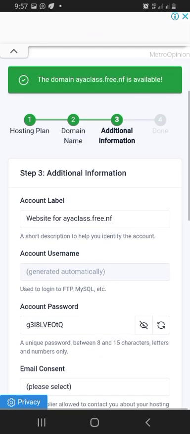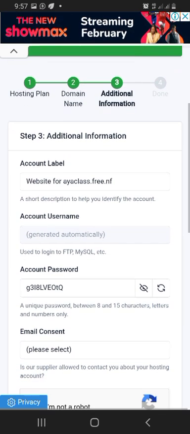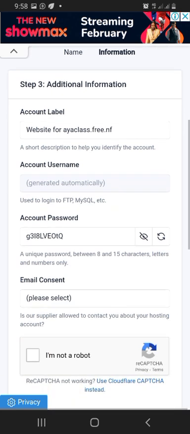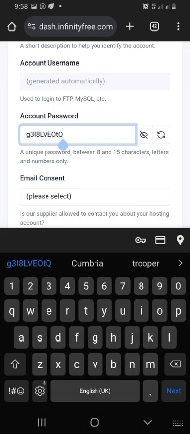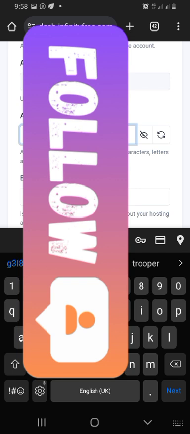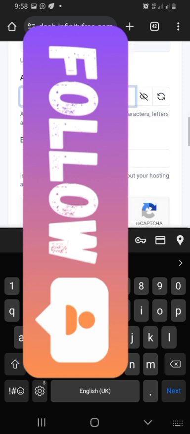So in this place you saw, I screenshotted something. You may want to do some screenshots to save your information, and then they say additional information. In this place I'm going to write my account username I've been given, and in this place I'm going to write the account password. It's very, very important that you choose a password that you can remember, according to that directory: a name, capital letters, alphabets, and then numbers as well should be written there.